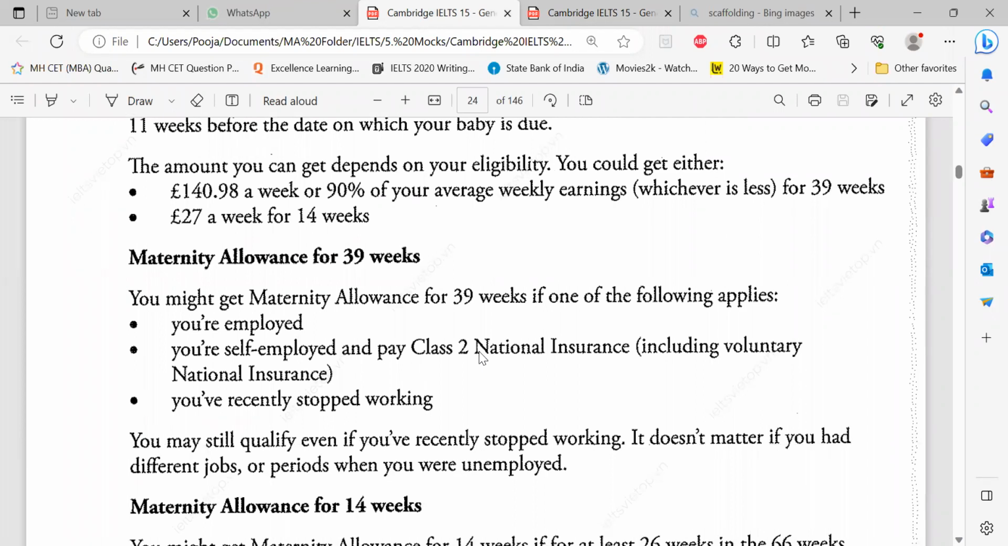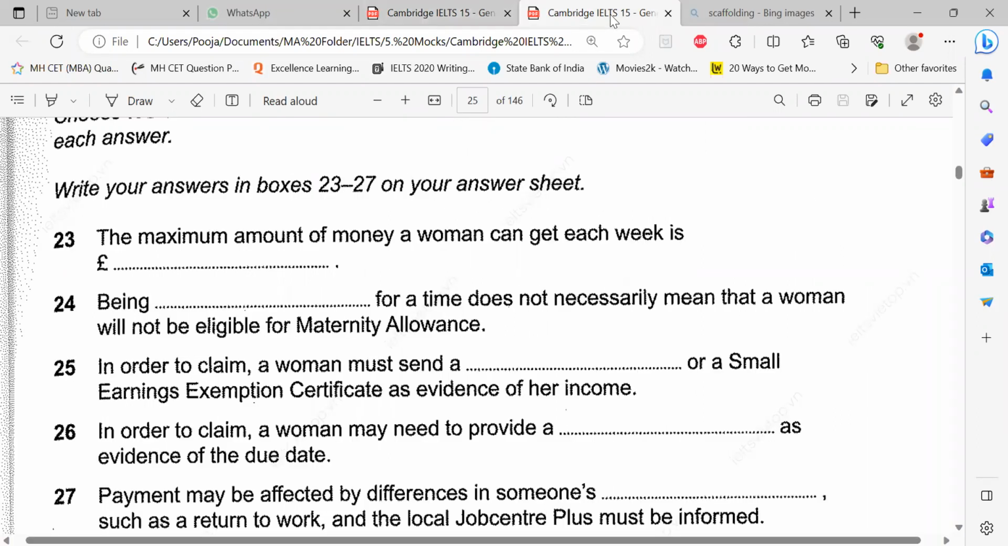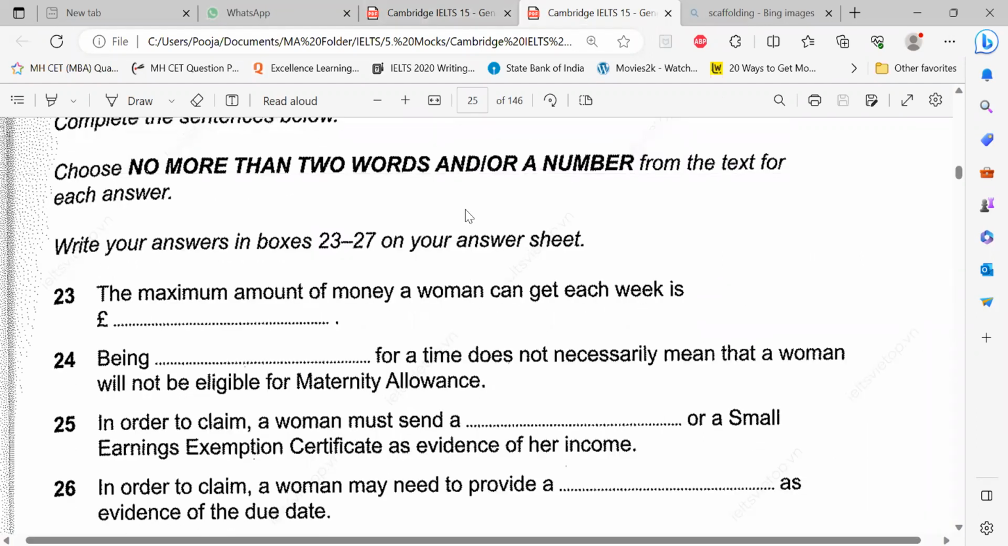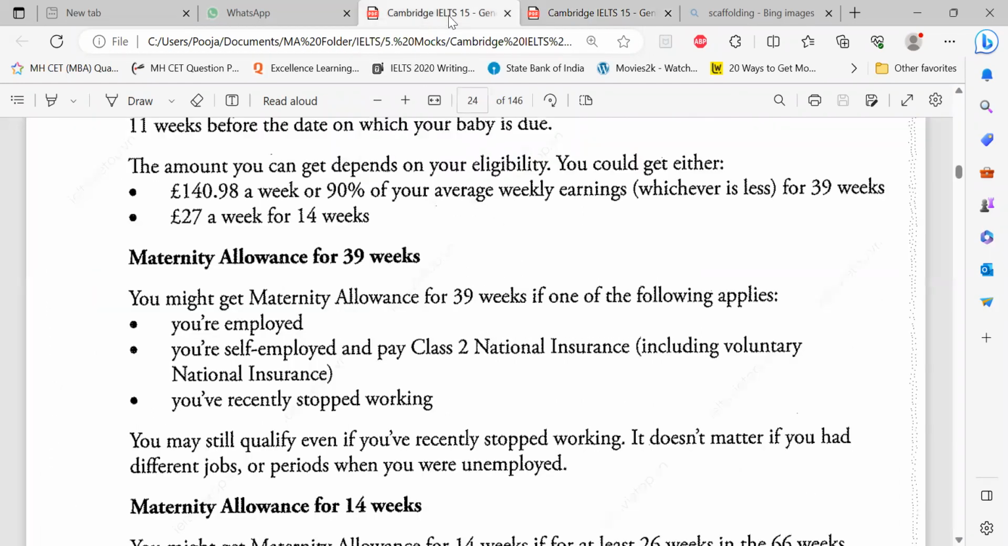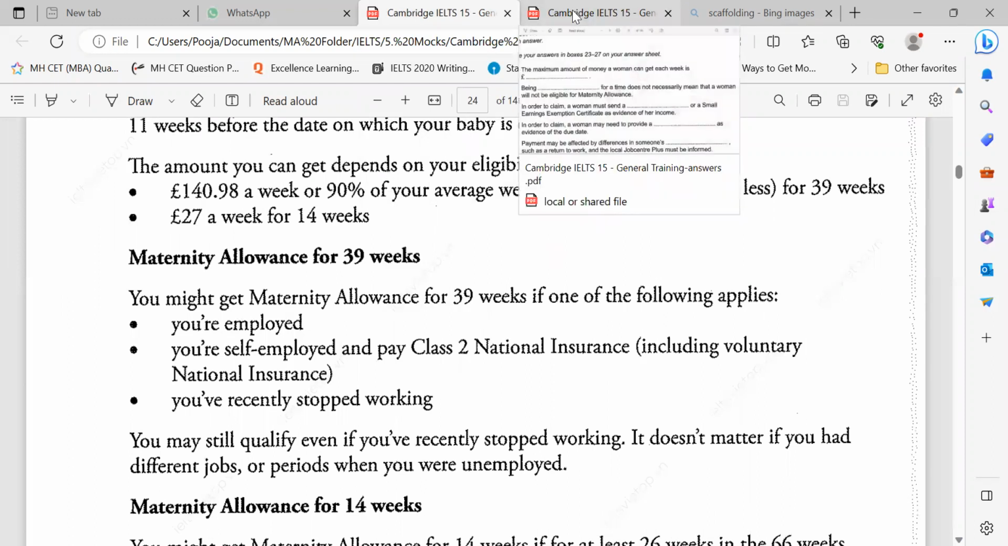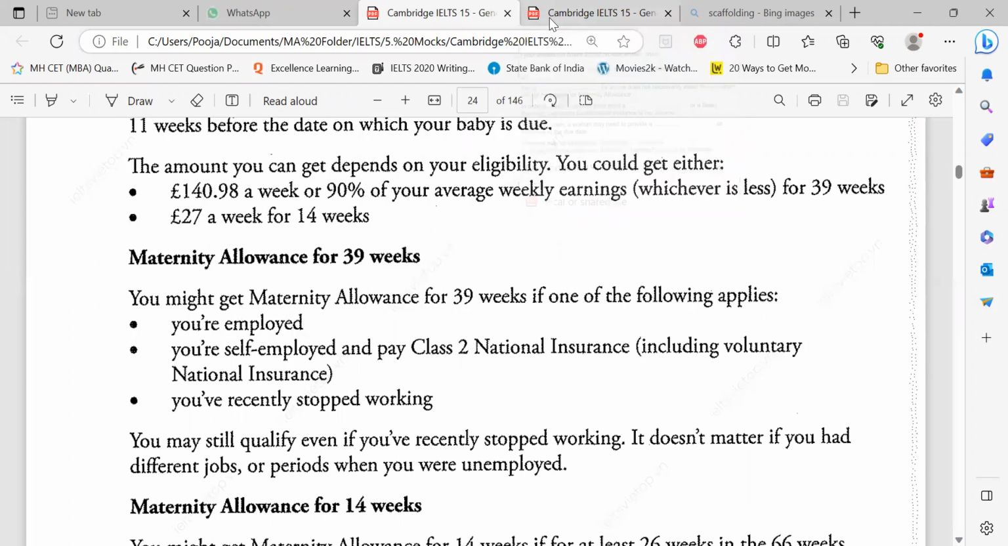Not employed or employed. Yeah, something like that, right? Try to search. Can I use 2 words? No more than 2 more words. Okay. Being not employed. Do you see anywhere not employed? You said not employed, but self-employed.